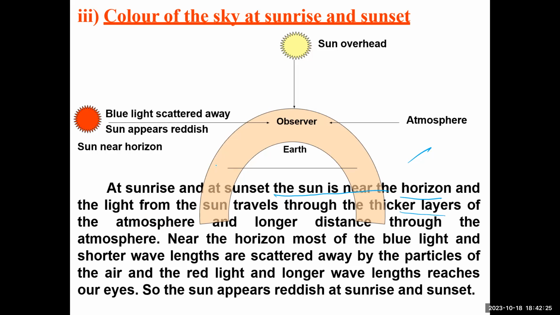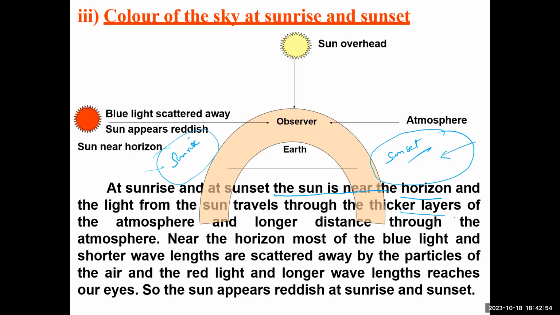Whenever the sun is here, let me call this one the sunrise, and let me call this one the sunset. Okay, this part is sunset. If light is traveling through this part, here at this horizon, at the sunrise part, the atmosphere will be having thicker layers. Even at the sunset, the atmosphere will be having thicker layers.